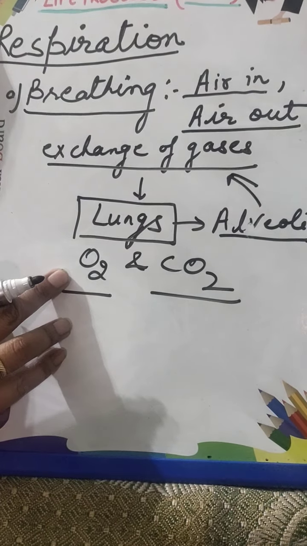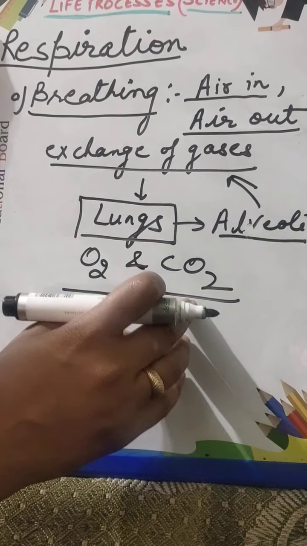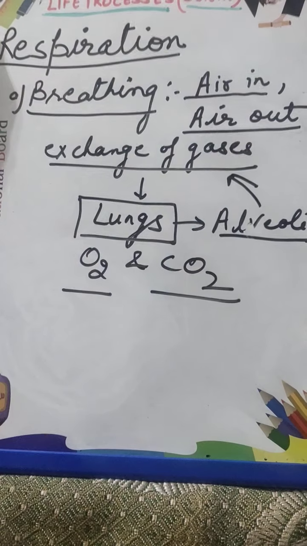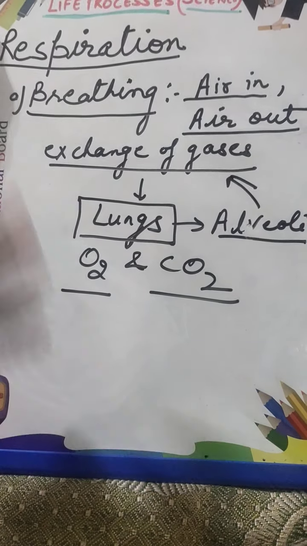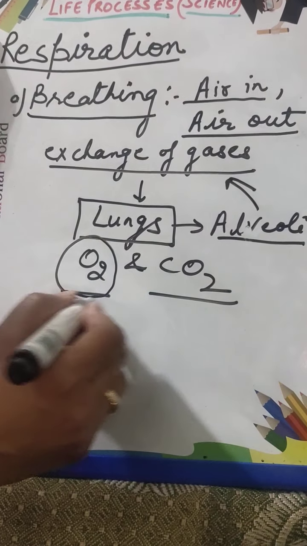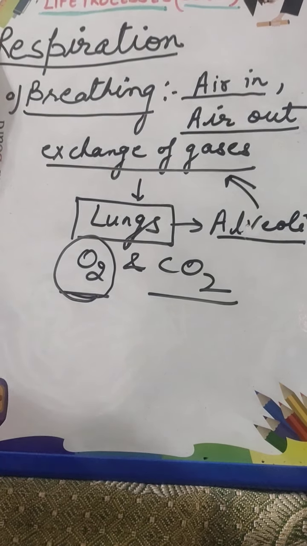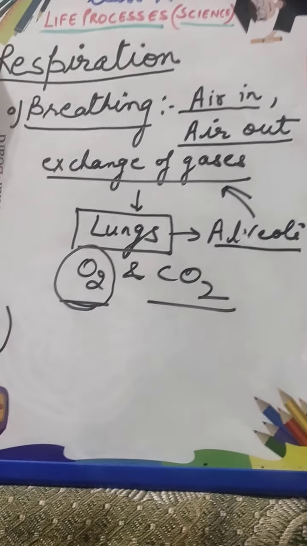The percentage of oxygen is more in the air which we take inside our body, and the percentage of carbon dioxide is more in the air which is given out of the body. So we take in oxygen and we give out carbon dioxide. This is the simple breathing process. But what is going to happen with this oxygen which we have taken in? It is the second part which makes the respiration process complete.